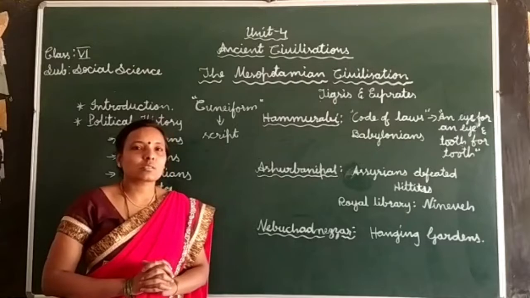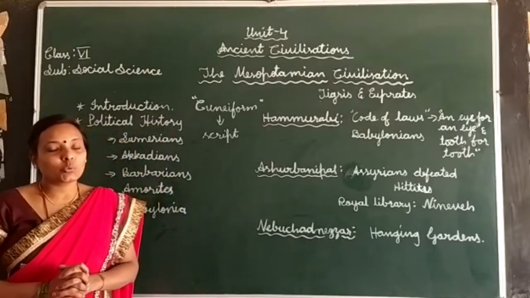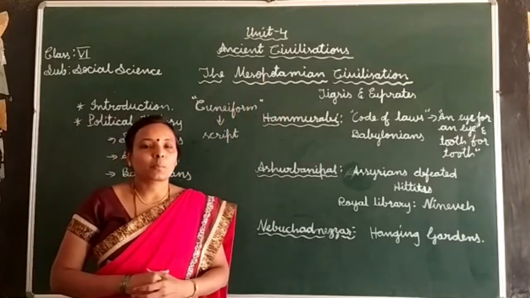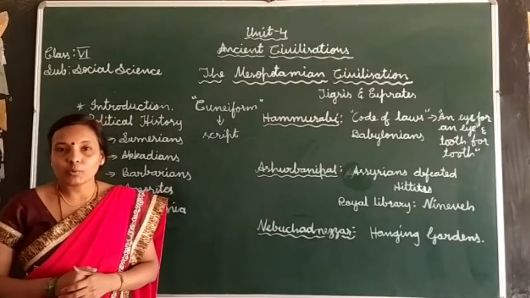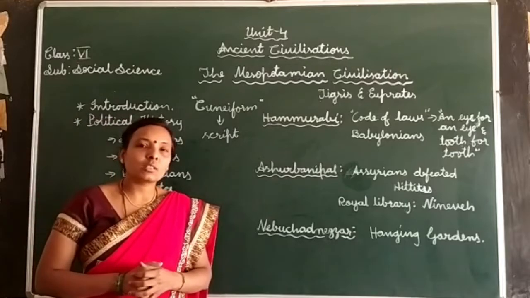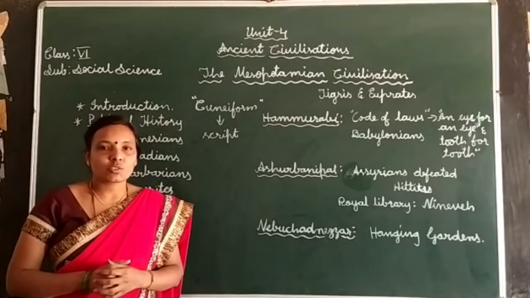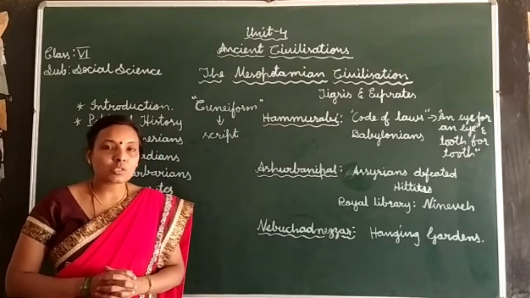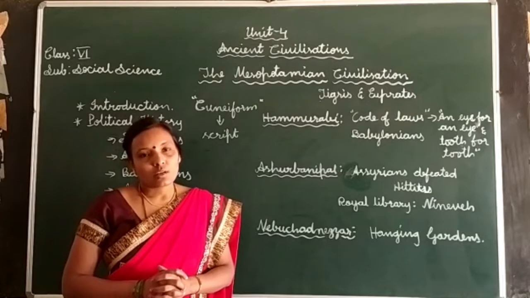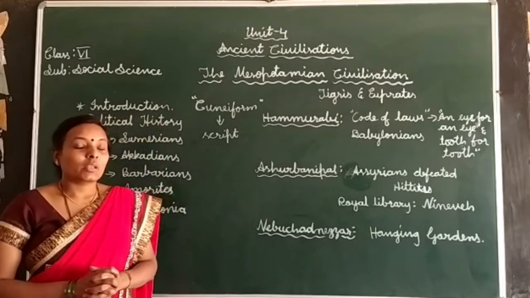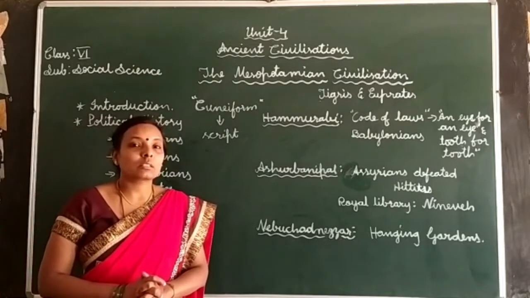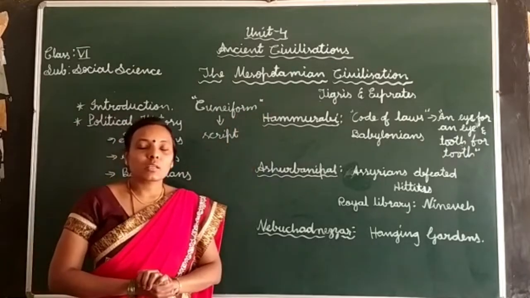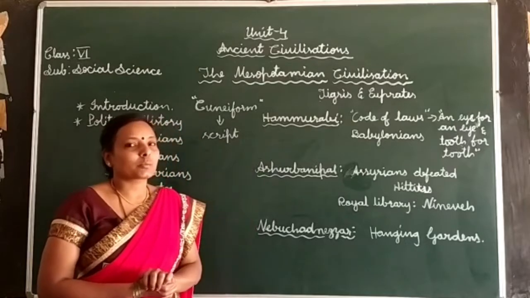In the previous class, I started a new unit, Unit 4, Ancient Civilizations. I taught you about the first civilization of the world, the Egyptian civilization, and you got clear information about it. Today I am here with a new civilization, the Mesopotamian civilization. It is the second civilization in your textbook.